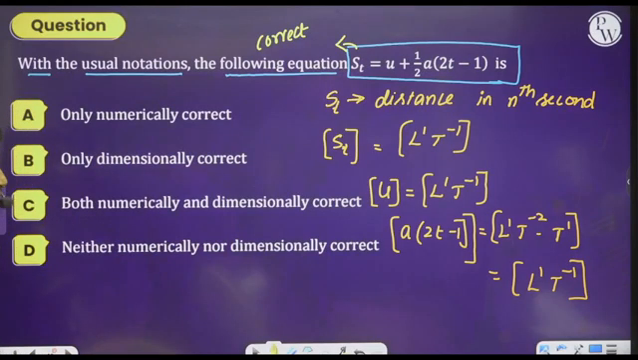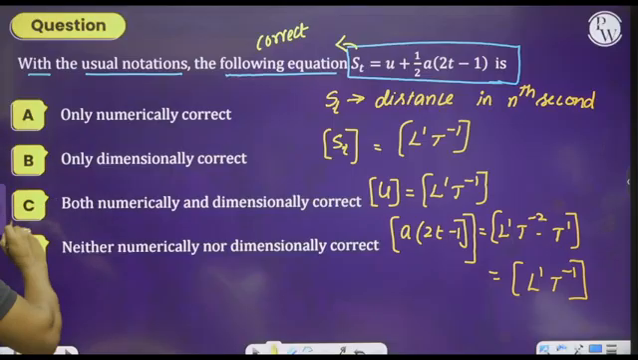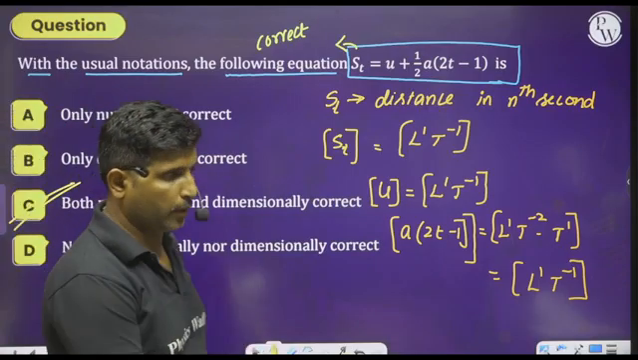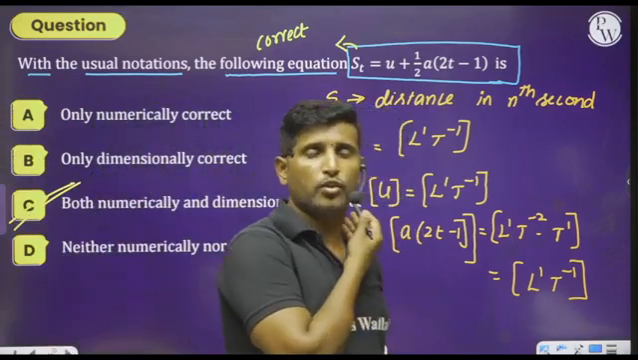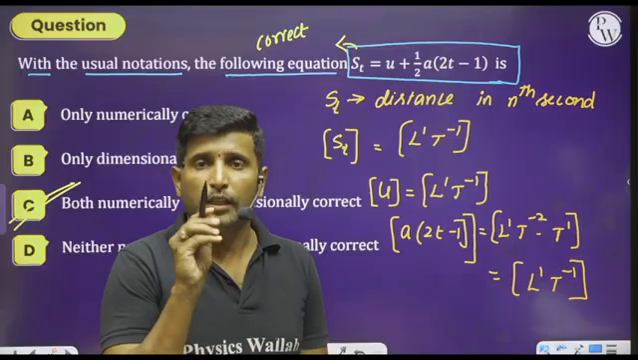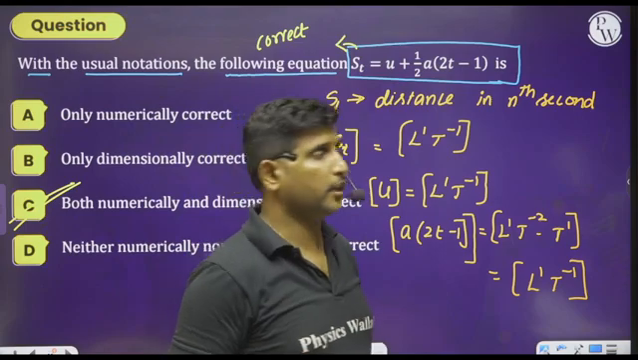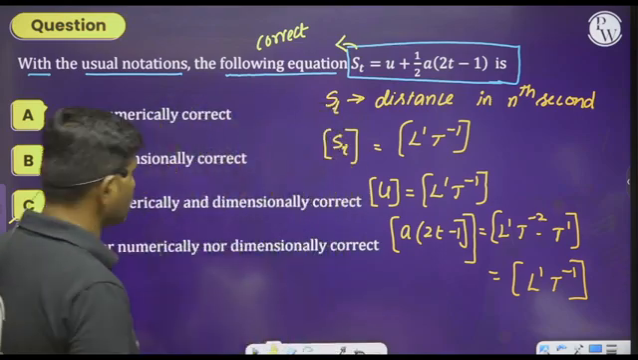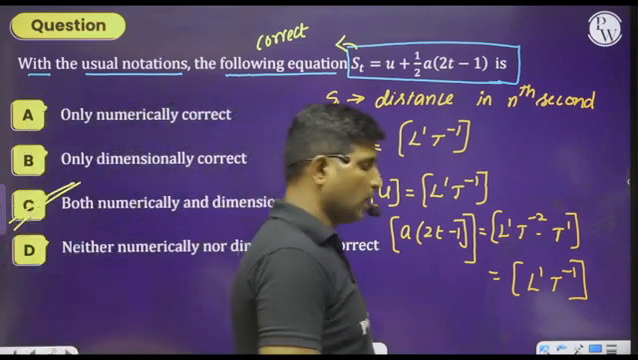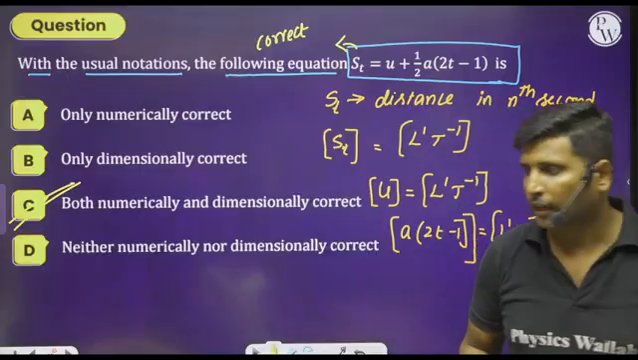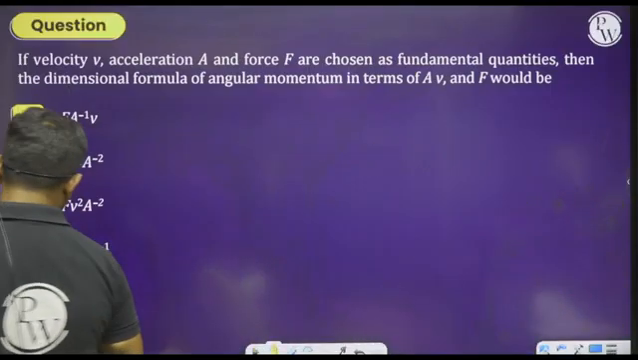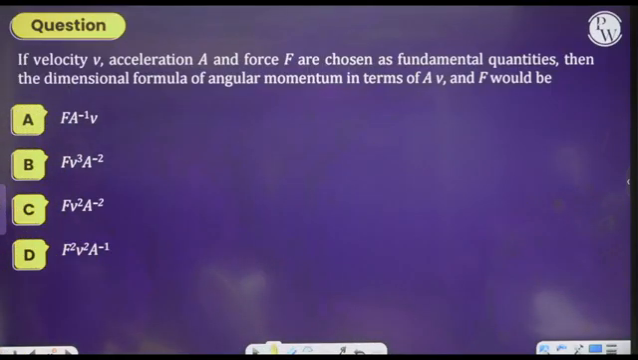Okay. So what is the answer here? Both numerically and dimensionally correct equation. This equation represents the distance travelled by the particle in the nth second. I hope you understood this question clearly. Now let us move on to the next question. What are they saying to us? Please do this problem here.